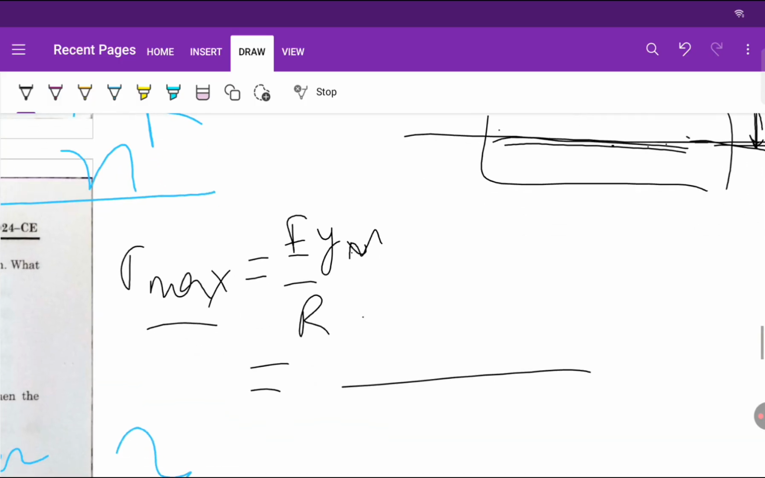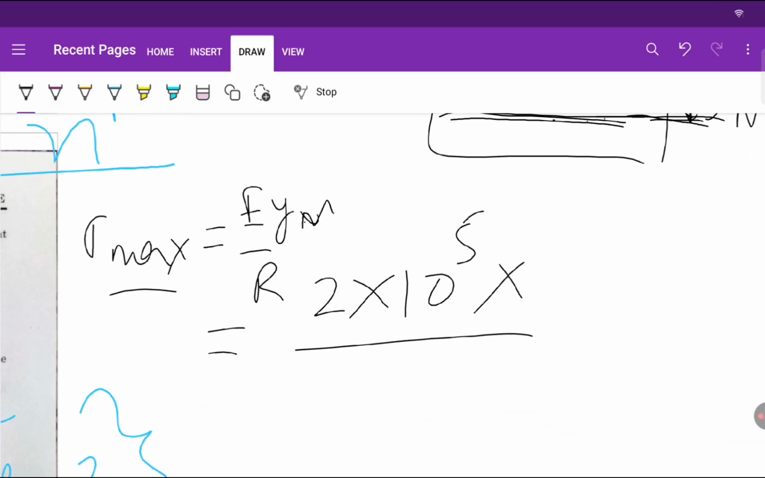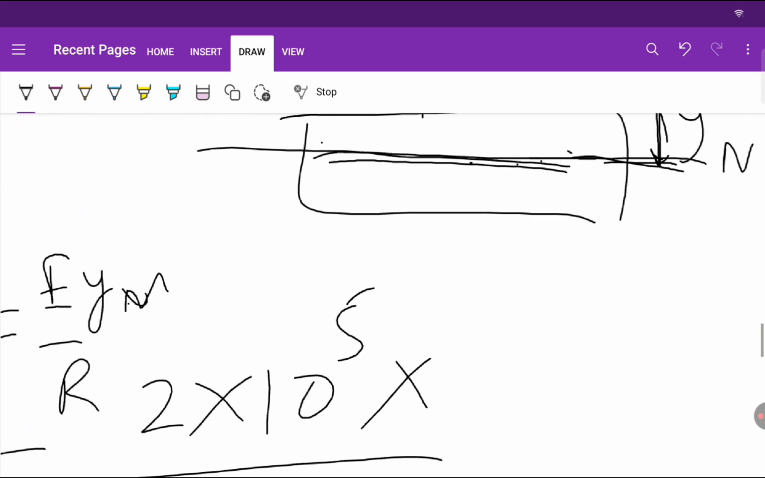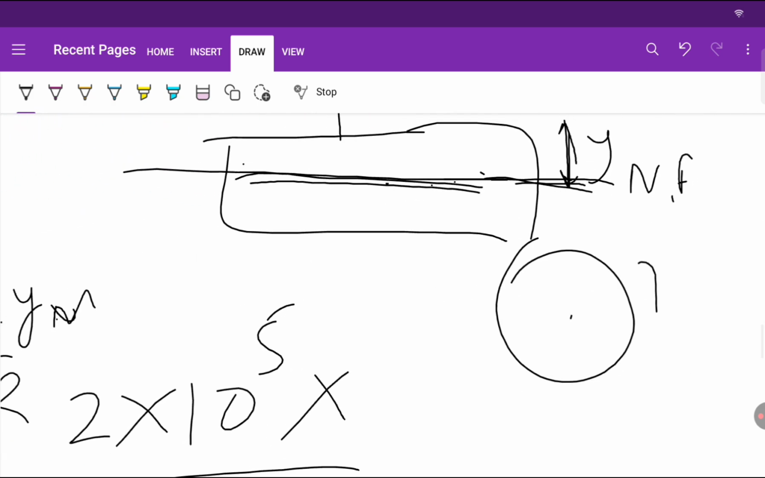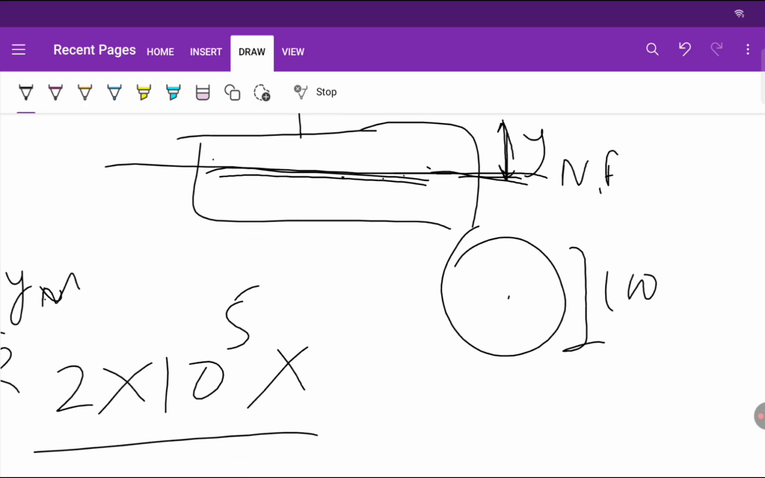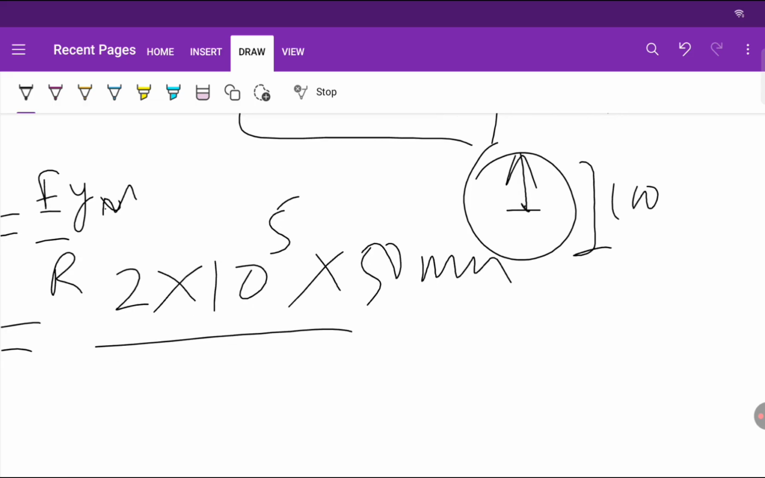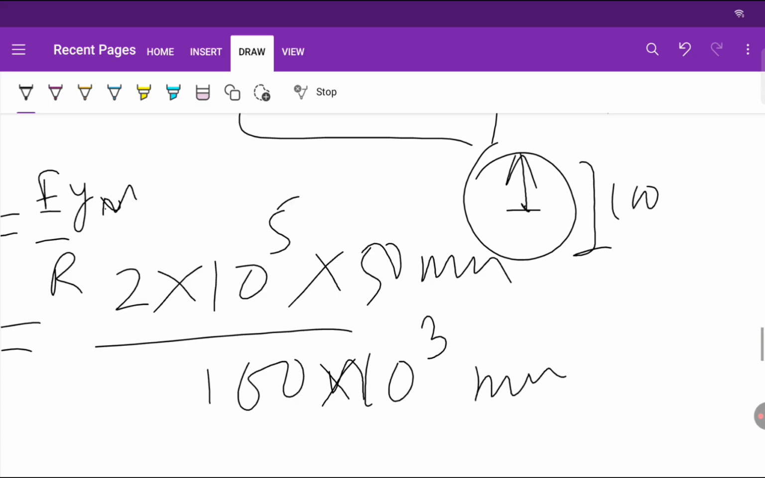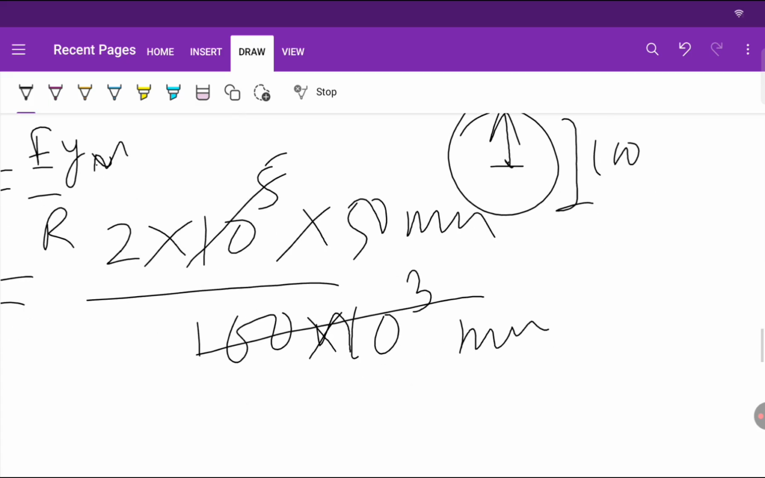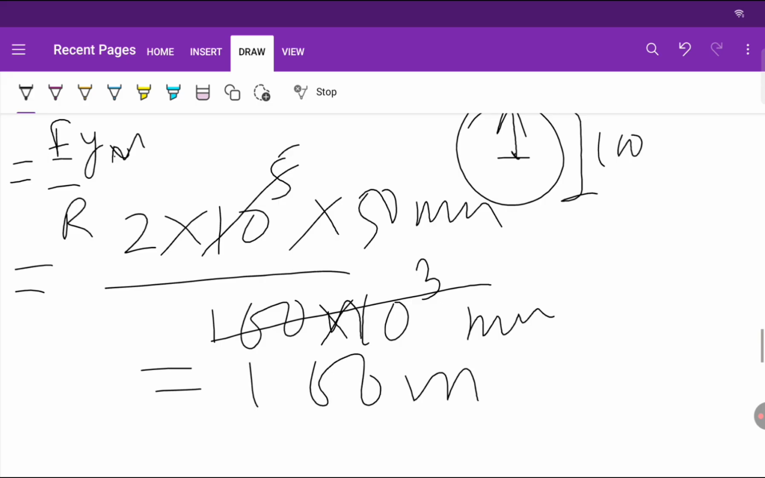E is given as 2 into 10 raised to power 5. Y max is given from the 100 mm diameter. Here the beam is circular, so the diameter is given as 100 mm, so our neutral axis distance will be 50 mm. R is given as 100 meter, and meters you have to convert to mm, raised to power 3, so 10 raised to power 5 cancels. Now we have 100. This was Newton, so 100 Newton per mm square.